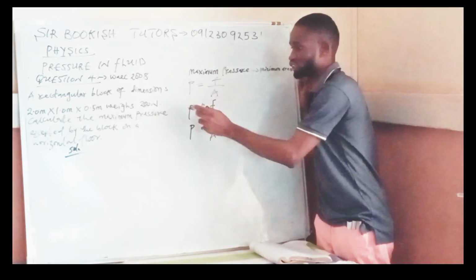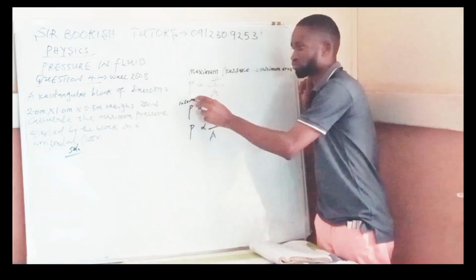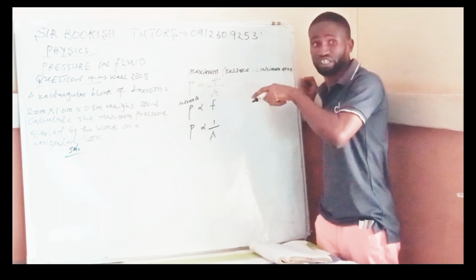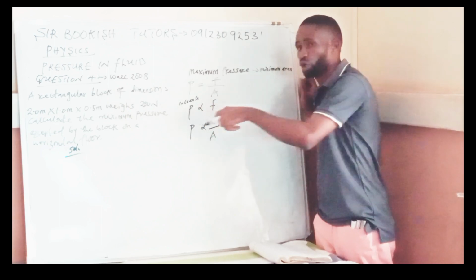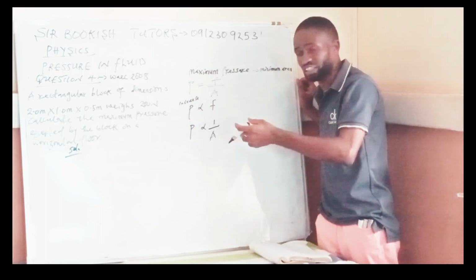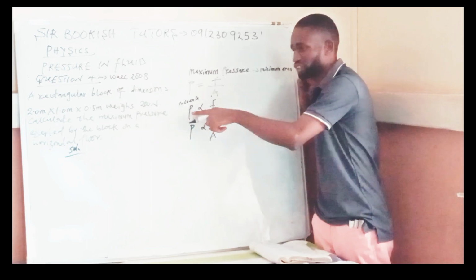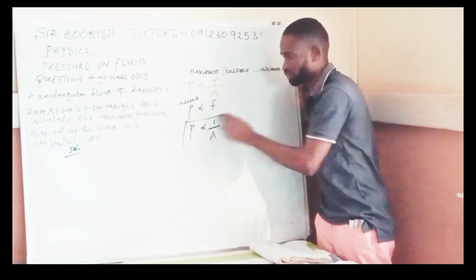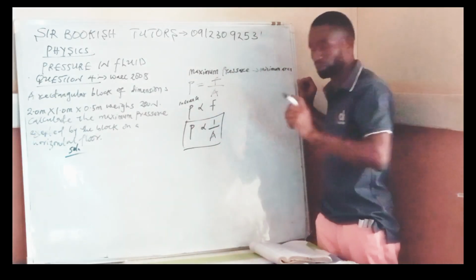Now in this case, if the pressure is increasing, of course the force is meant to increase. So an increase in pressure will lead to a corresponding increase in force. If the pressure is decreasing, force is going to decrease. But when you come to pressure and area, something strange will happen.